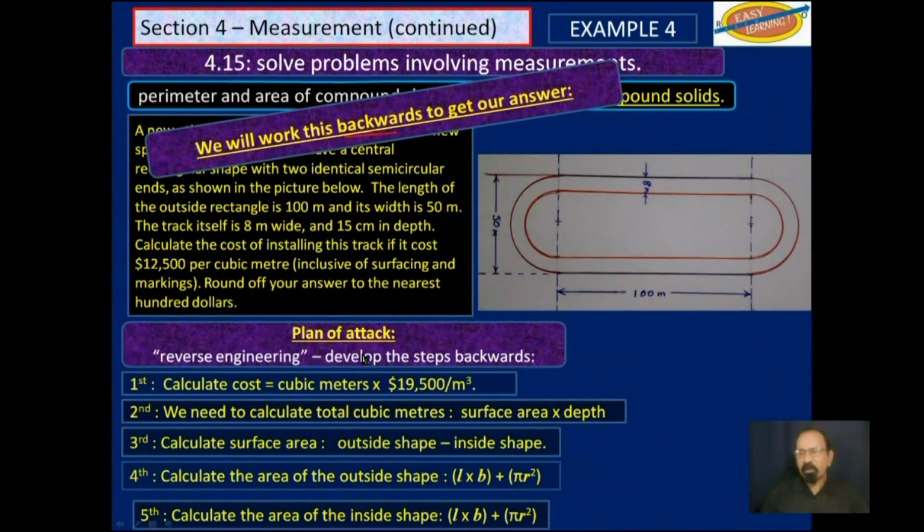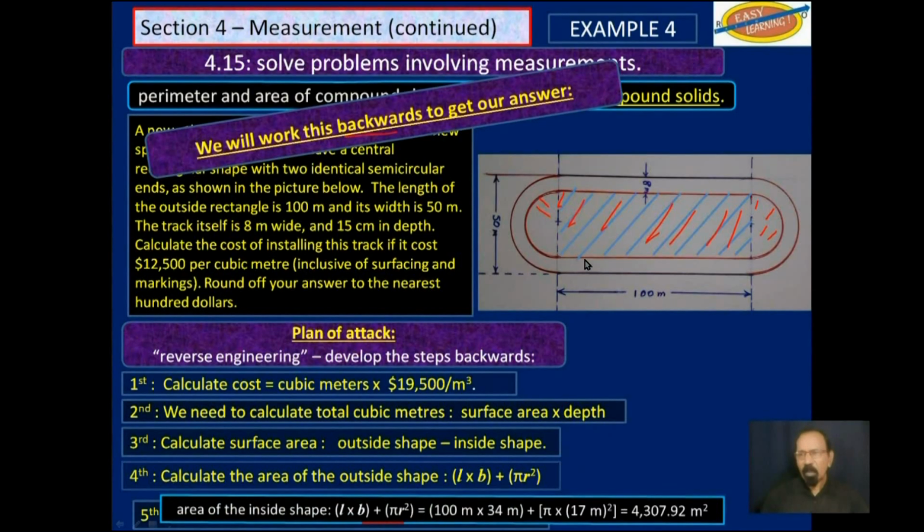Let's calculate the area of the inside shape. That is to say, there is a rectangle here, as you could see, and there are 2 semicircles to the side here, which would make up 1 complete circle. What are the dimensions of these? So the rectangle itself is length times breadth.